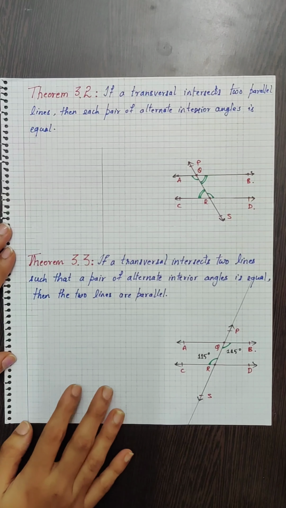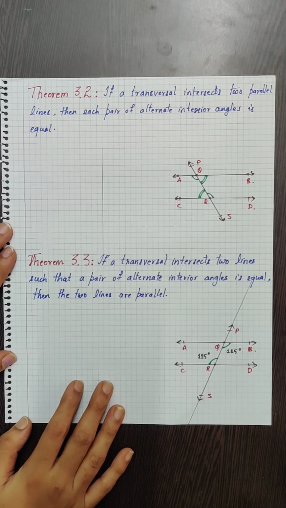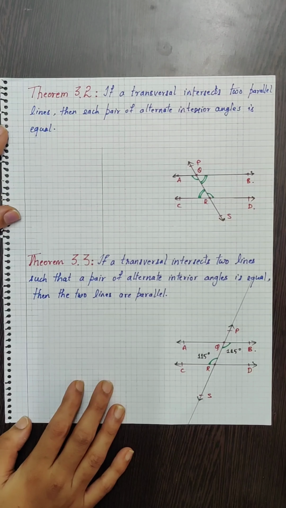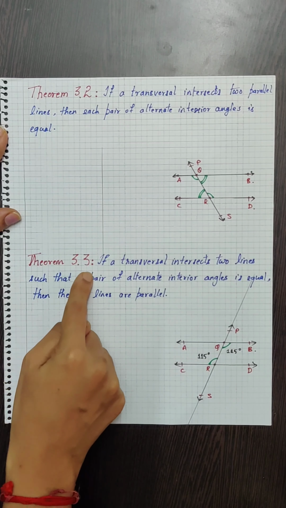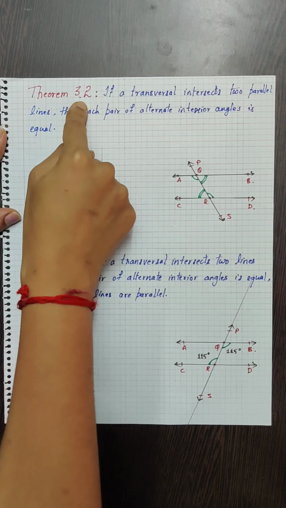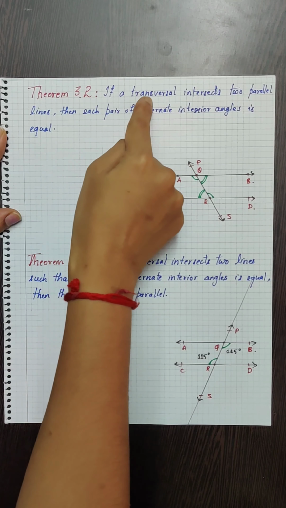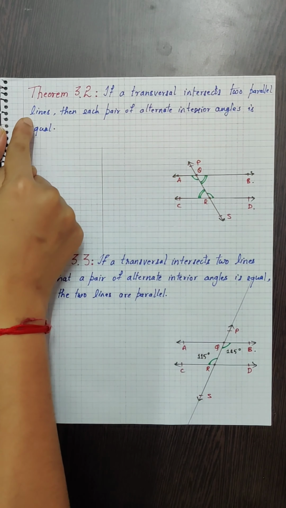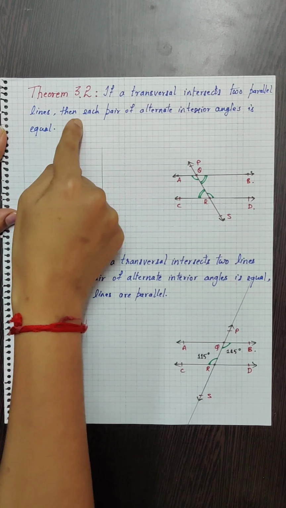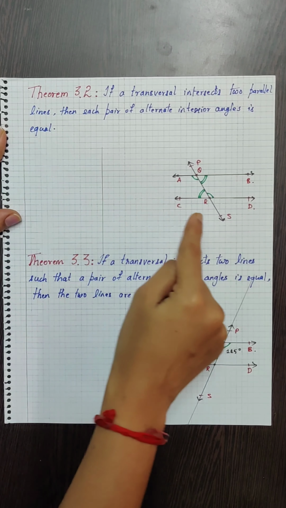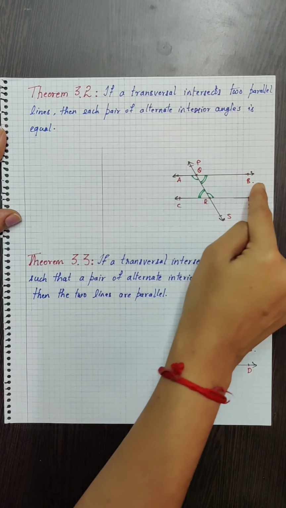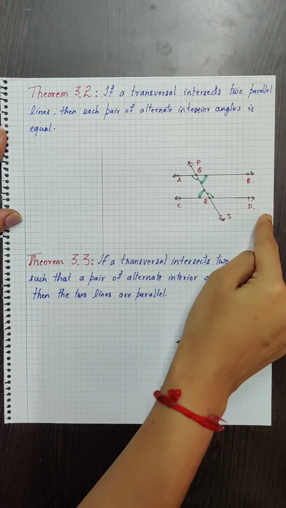So we just learnt about axiom 3.3 and axiom 3.4, which are also referred to as the corresponding angles axiom. Now let us learn about theorem 3.2 and theorem 3.3. Theorem 3.2 states that if a transversal intersects two parallel lines, then each pair of alternate interior angles is equal. So we have this figure wherein we have two lines AB and CD in such a way